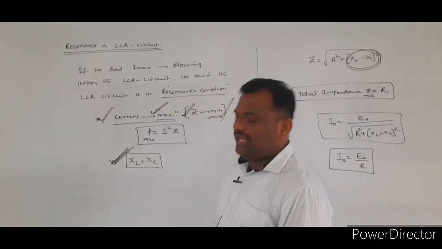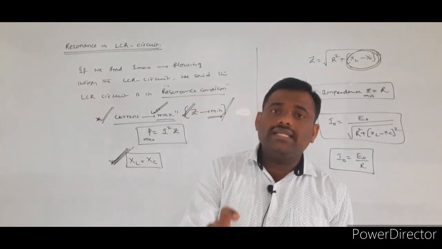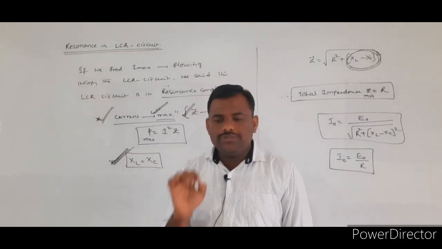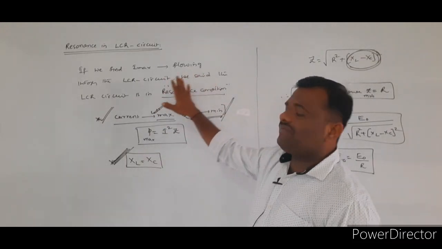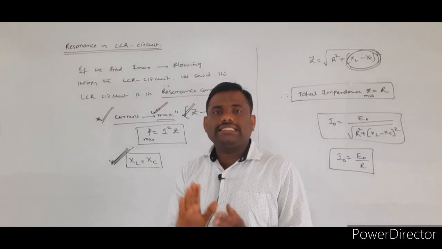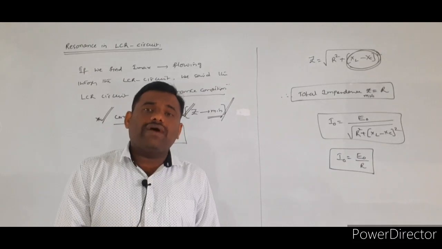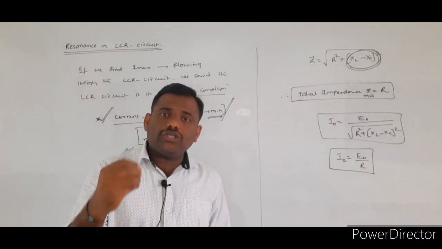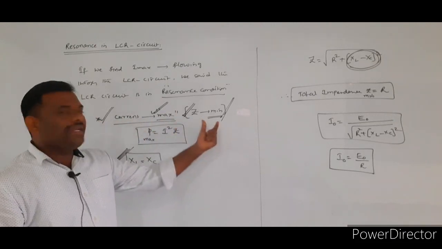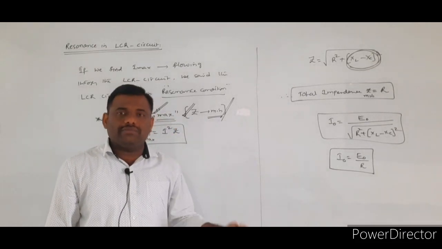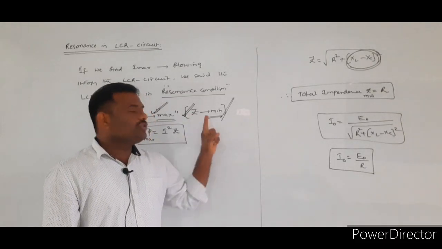Once again, when will we call the given LCR circuit to be in the state of resonance? If you want to observe resonance, the required condition is that the current flowing through the given LCR circuit must be a maximum value. Generally, for the current to be maximum, the impedance value must be minimum. Impedance is represented by the symbol capital Z, and that value should be minimum.